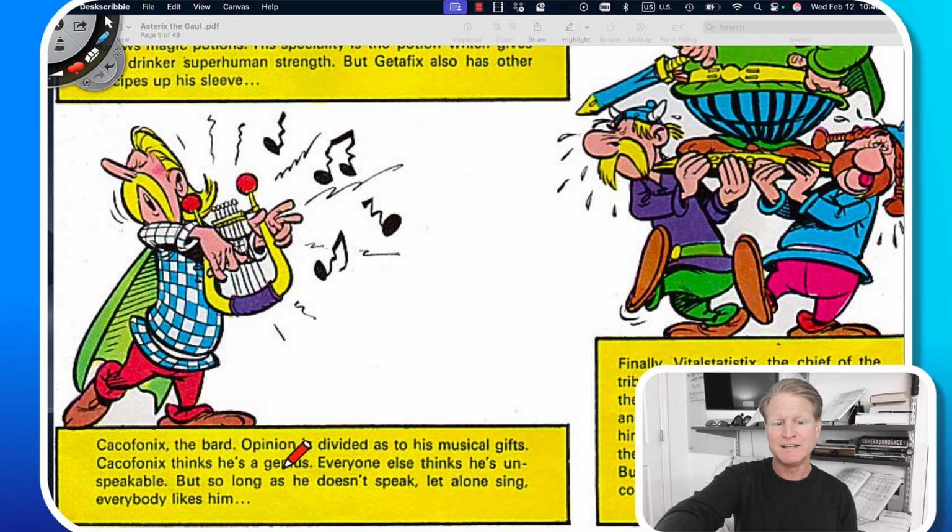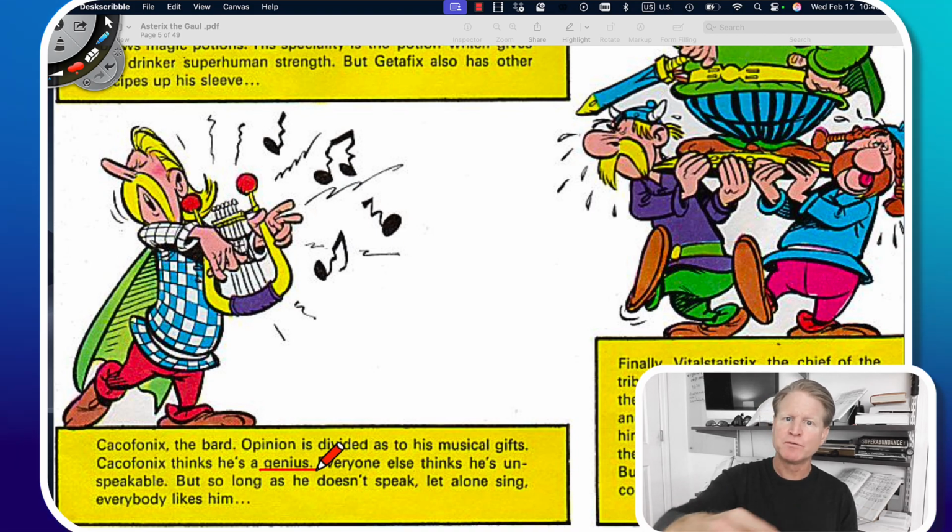Cacophonix thinks he's a genius. So this story was written in French first. So I looked at the French version. I'm learning French. And in French it says Cacophonix thinks he's génial, which means he's great. Cacophonix thinks he's great. In English, we have here, Cacophonix thinks he's a genius.